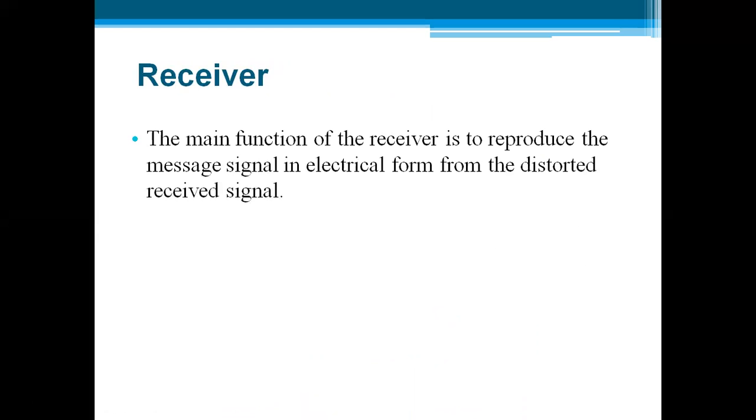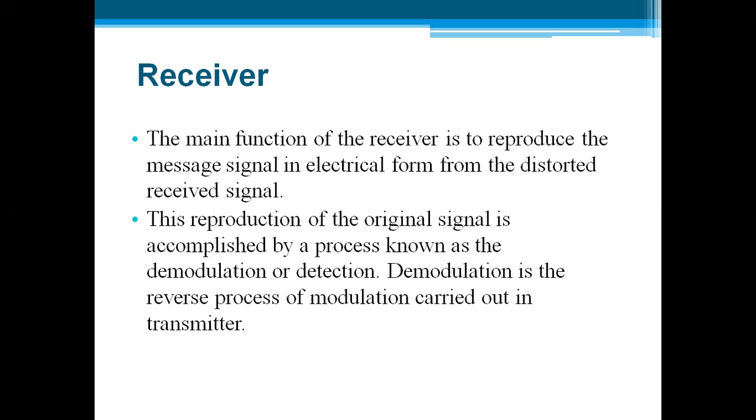Receiver, now this is the second section. The main function of the receiver is to reproduce the message signal in electrical form, and this reproduction of the original signal is accomplished by the process known as demodulation or detection. Demodulation is a reverse process of modulation carried out in the transmitter. So the way we did modulation at the transmitter, exactly the opposite is done at the receiver end.